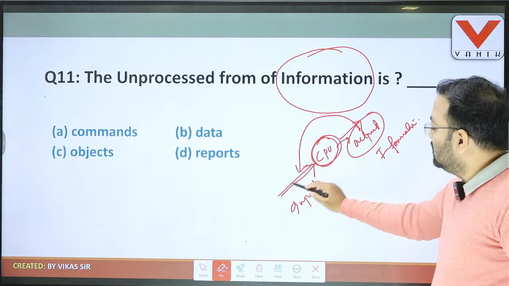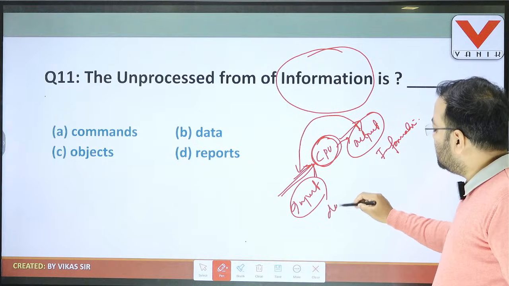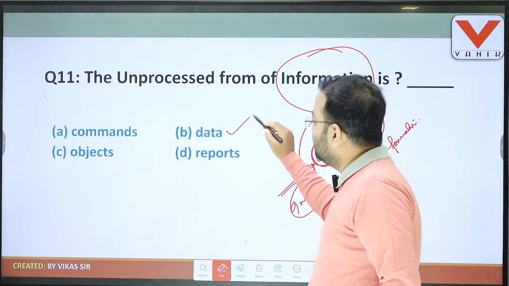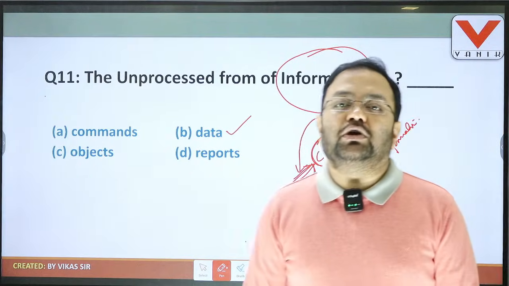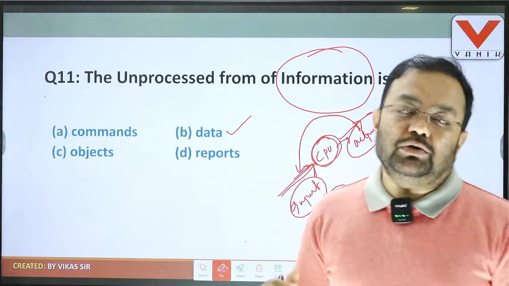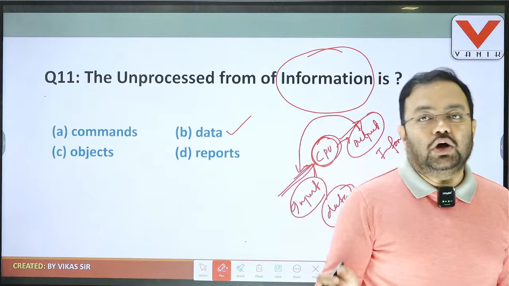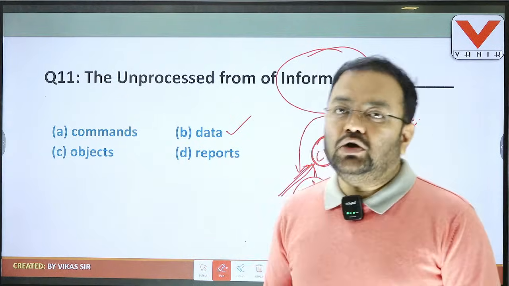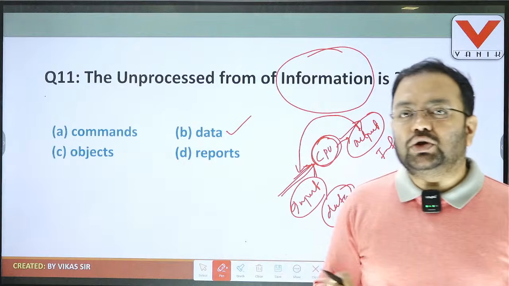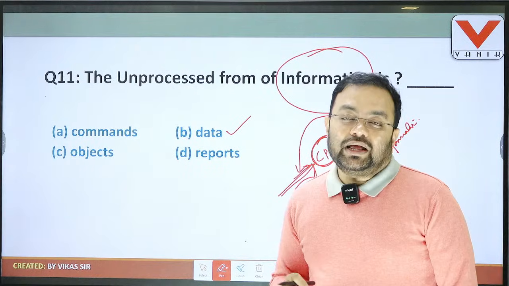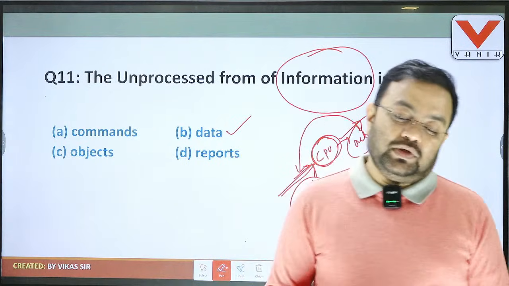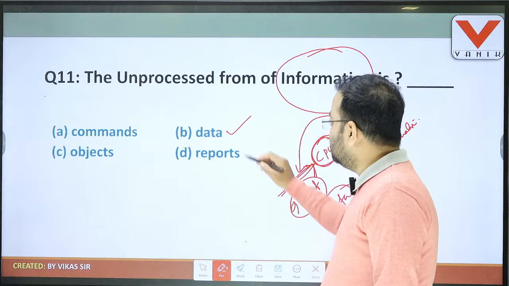So this is input. Input is nothing but the data. So here the answer is B, data. Data is nothing but the unprocessed form of information, or in another way, the data after processing, the processed data, is information. Always remember that whatever we provide as input is data. Whatever result is produced is information. Data is always raw, unprocessed form. Information is always processed form. So question number 11, answer is B, data.